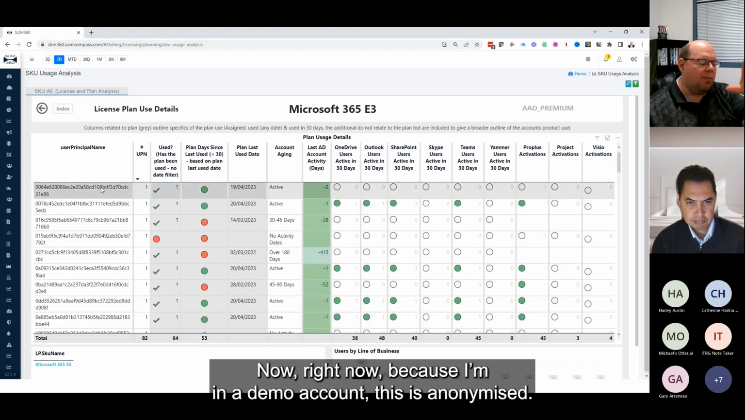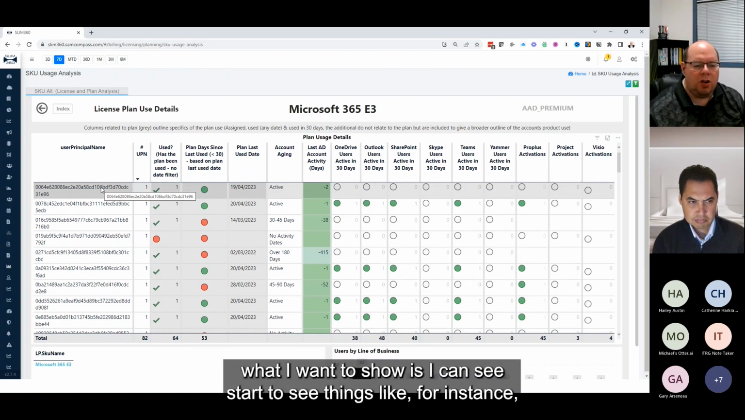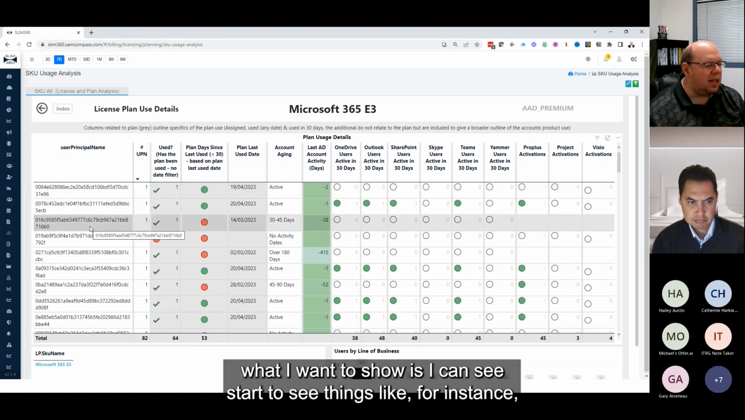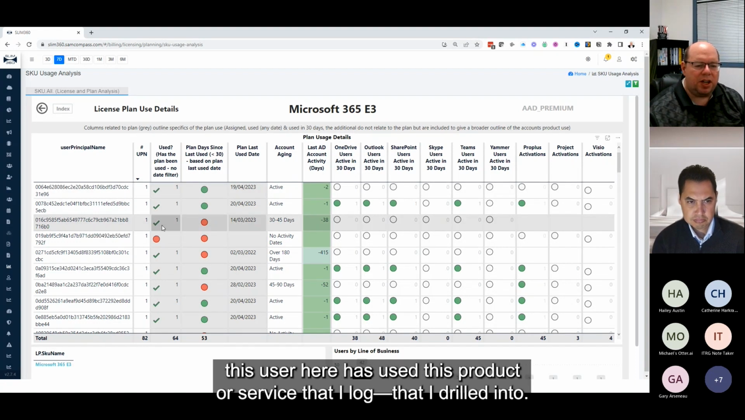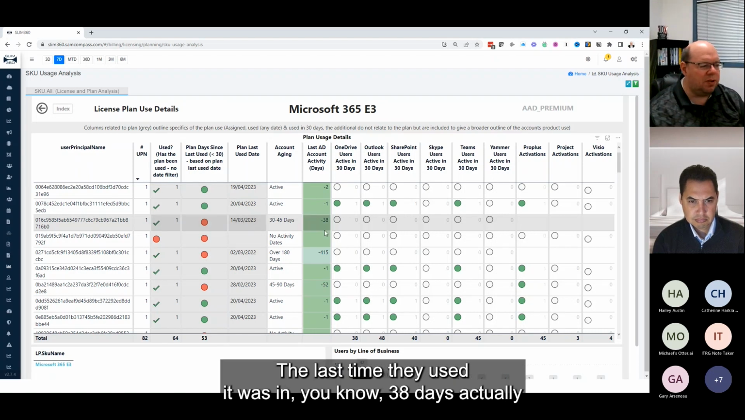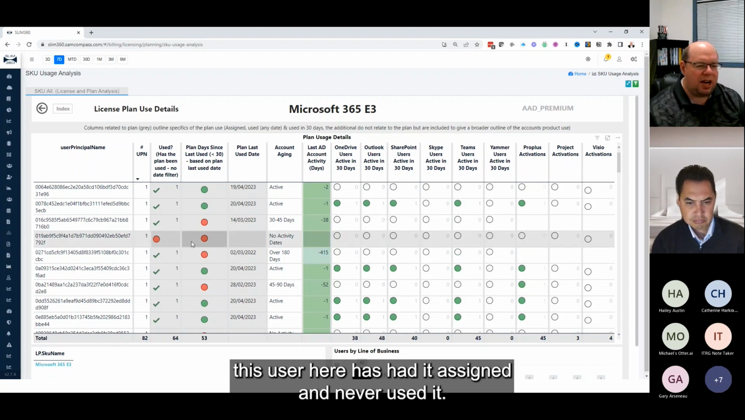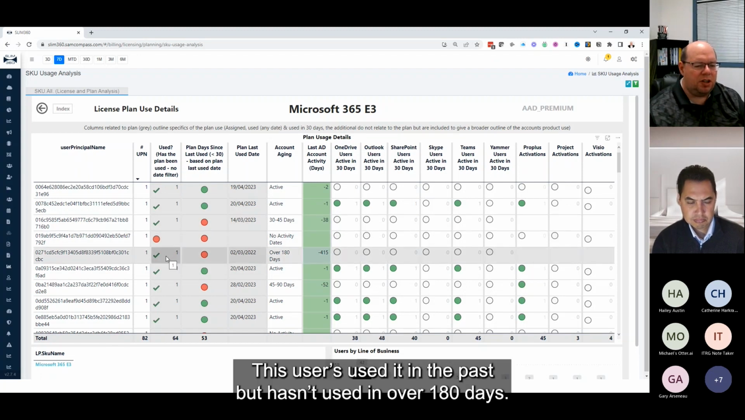Now, right now, because I'm in a demo account, this is anonymized. In a customer account, you would see your user here. But what I want to show is I can start to see things like, for instance, this user here has used this product or service that I drilled into. I think I went into Azure AD. So they've gone in, they've used it, but they haven't used it in 30 days. The last time they used it was 38 days ago, actually. This user here has had it assigned and never used it. This user's used it in the past, but hasn't used it in over 180 days.